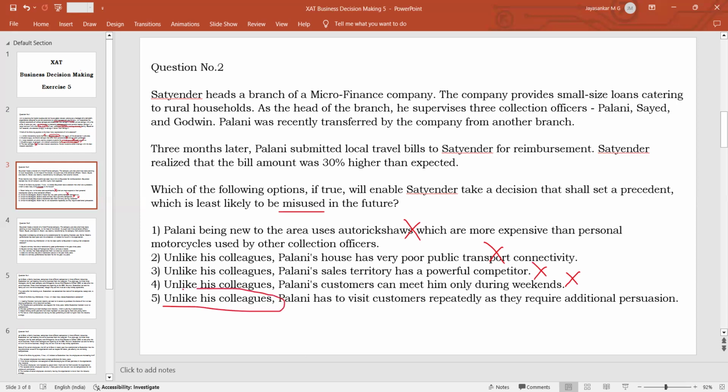So this is very important. Other colleagues are not facing this problem, whereas Palani is facing this problem, for which his TA bill is more. So this is a logical explanation for passing the TA bill without setting it as a precedent which can be misused by other people. So option 5 is the answer here.